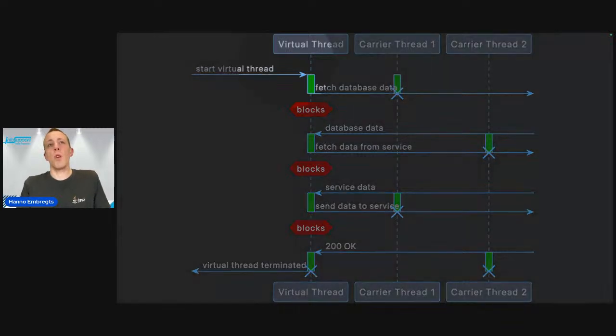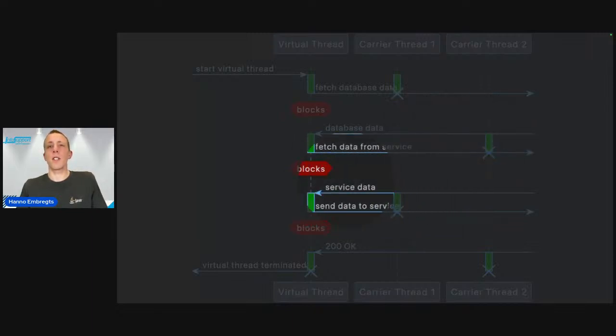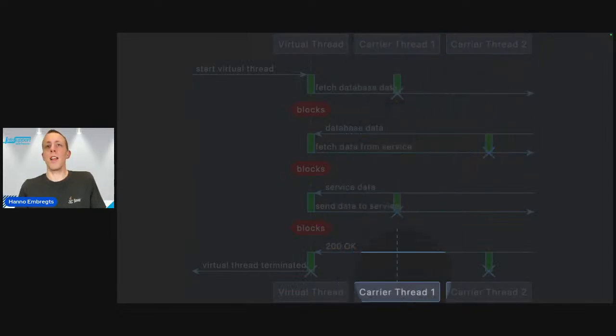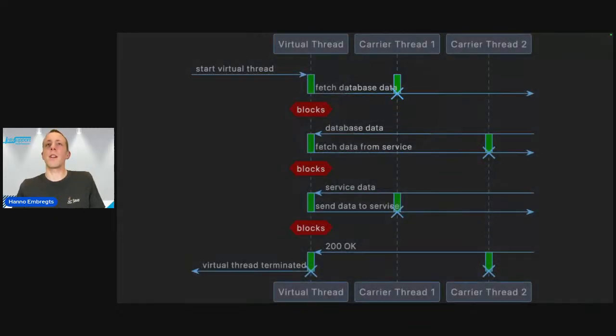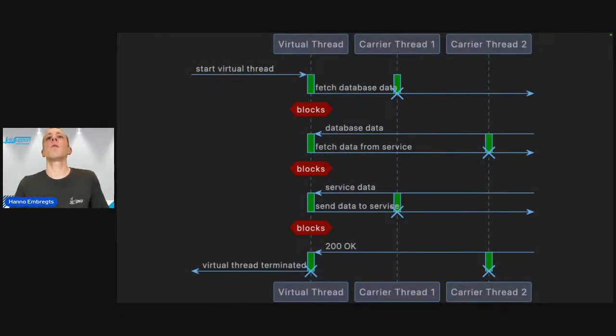And well, imagine that this piece of processing takes place on the second carrier thread, who doesn't have to be the first one, right? And this piece on the first one again, for example. Well, then you would see that, imagine that we would use a single thread instead of two, and we would merge these green blocks, all these dashed lines would be the remainder. And that also means that the periods of time where the virtual thread is blocked is actually freed up time, freed up space on the carrier thread. And in theory, in those spaces, different work can run.